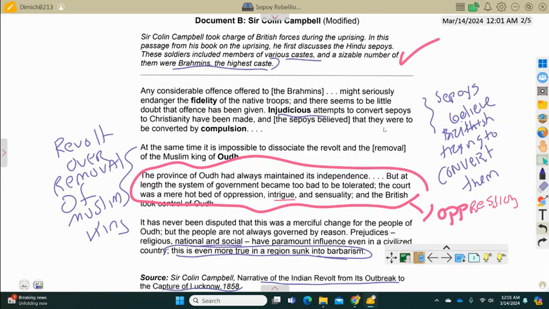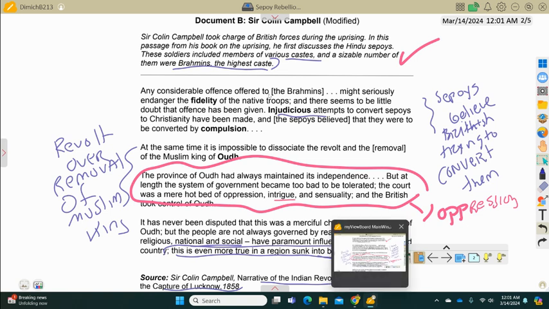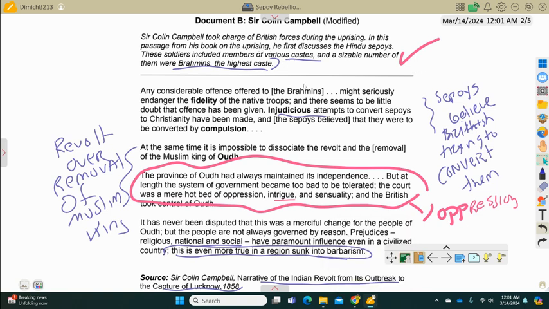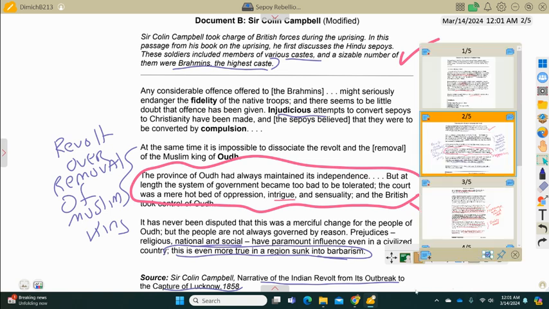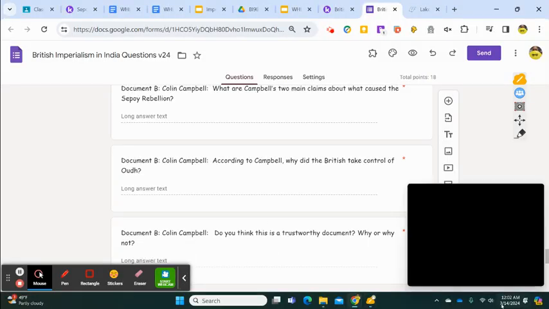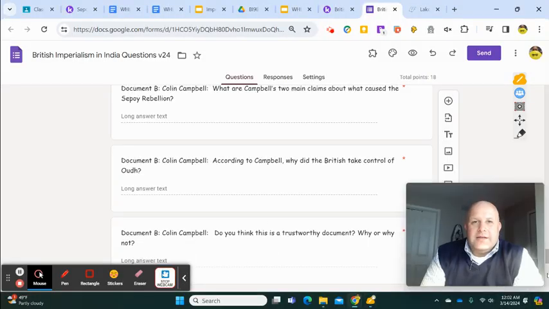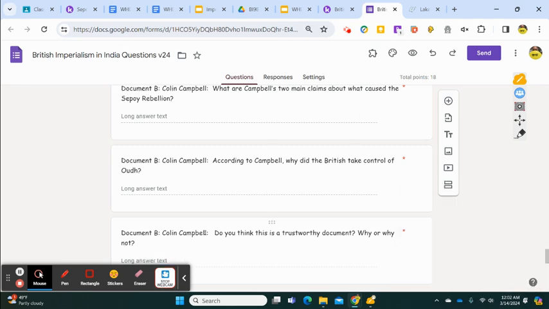So Colin Campbell is making claims that he believes the British are trying to convert them. The removal of the Muslim king in this northern province of Oudh in India is a concern for him. Keep in mind who he is, and keep in mind who all these people are as you're looking through these documents and their perspective, because their perspective dictates how they're perceived and how you're perceiving the writing.